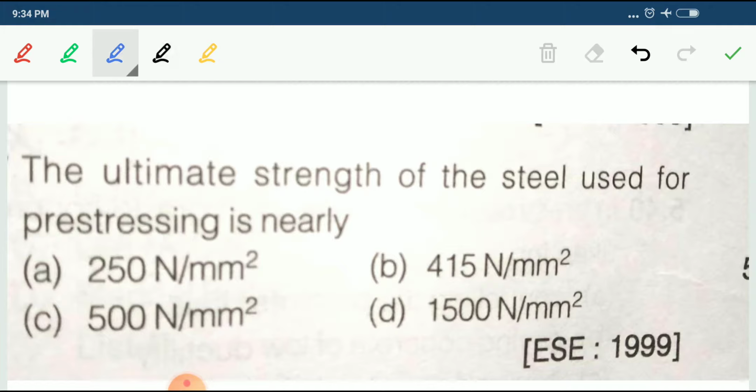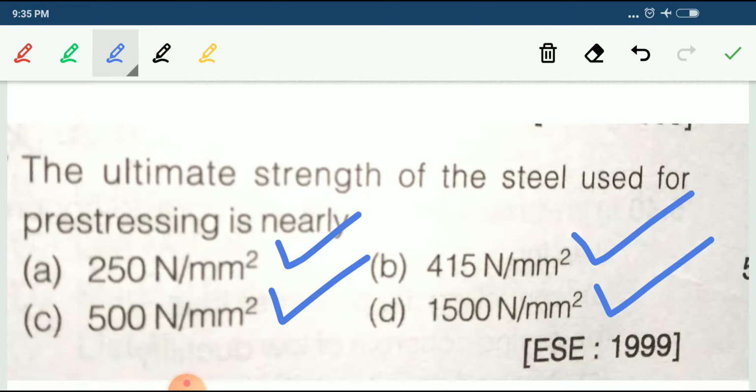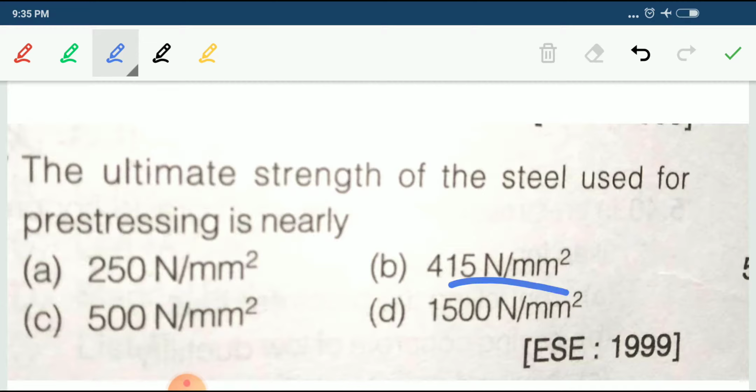The ultimate strength of the steel used for pre-stress is nearly 250 Newton per mm square, 500 Newton per mm square, 415 Newton per mm square, or 1500 Newton per mm square. Usually the correct answer for this one is 1500 Newton per mm square.